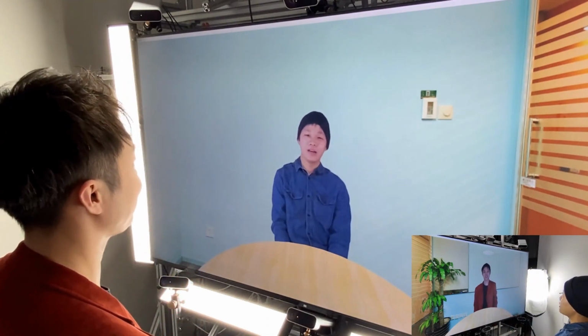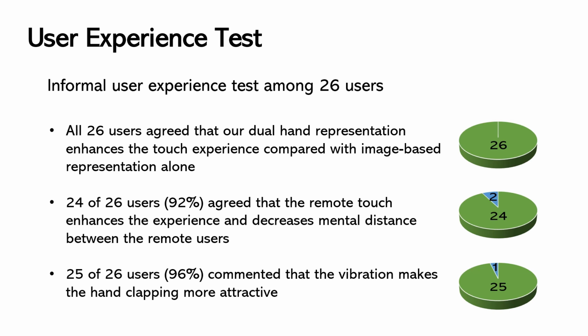To evaluate the effectiveness of our system, we invited 26 users to try our system and provide feedback. Almost all of them appreciated the visual effect of the hand approaching process and agreed that the touch experience decreased the mental distance between remote users. They also thought that the vibration made the hand clapping more attractive.